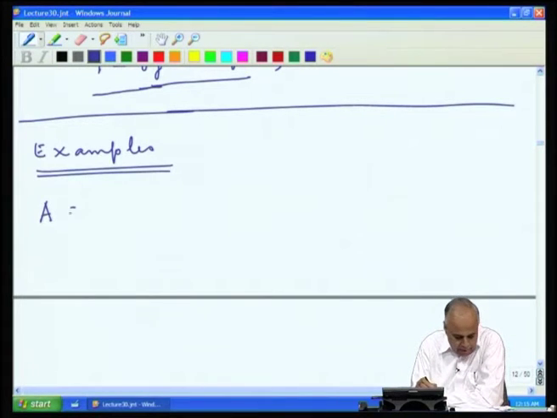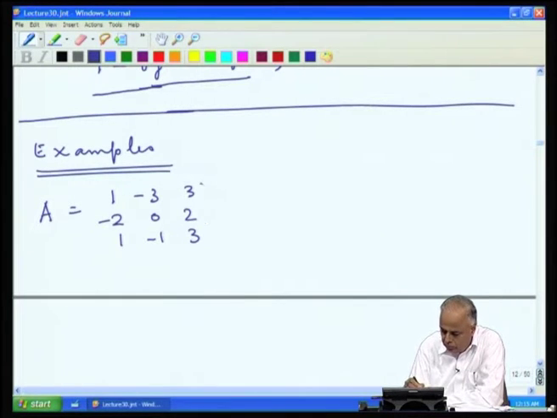Take the matrix A. Again, we keep looking at the same examples which we have seen before: minus 2, 0, 2, 1, minus 1, 3.